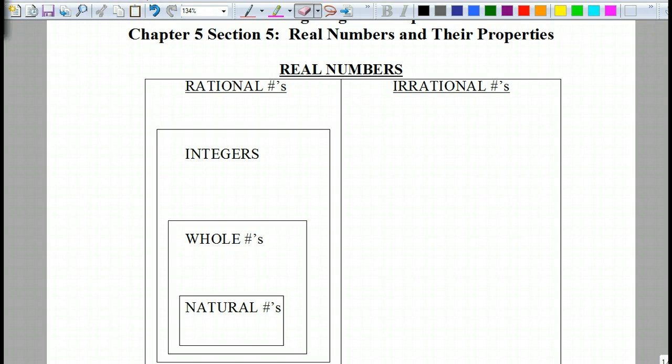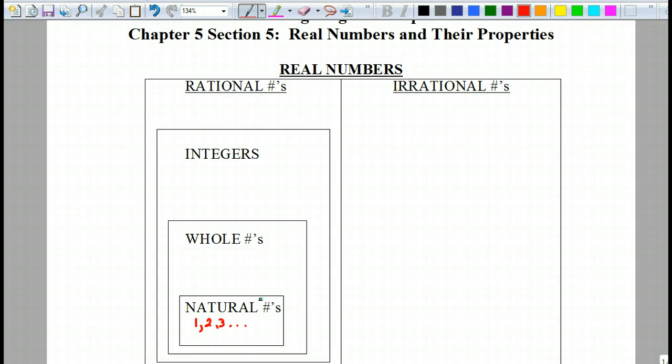We're going to look at these subsets. And so we're going to start from the smallest subset possible, and that's natural numbers. So what are some examples of natural numbers? 1. Okay? Natural numbers are actual counting numbers, but not 0. Anything positive. So 1, 2, 3, dot, dot, dot, up to infinity. Okay?